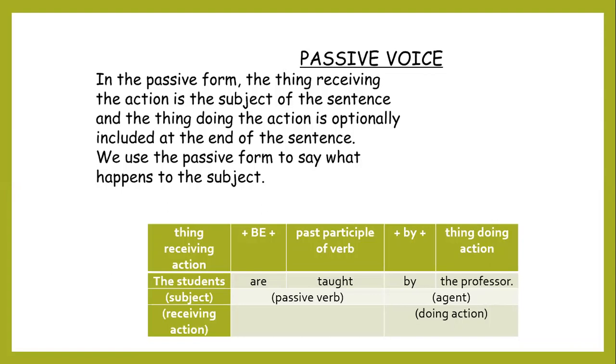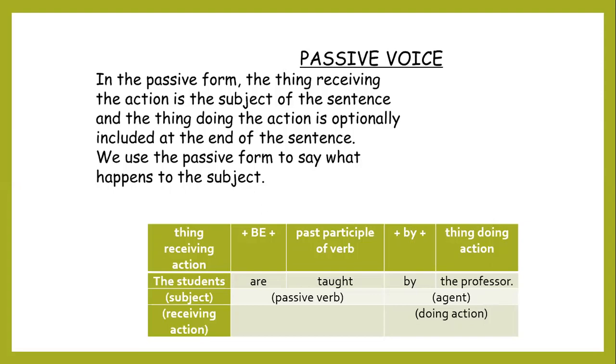And one more thing to notice concerning the verb also, we added one more item, that is the form of the verb to be, and the main verb is changed into the past participle. And the agent, the one who does the action, is added after the word by at the end of the sentence.